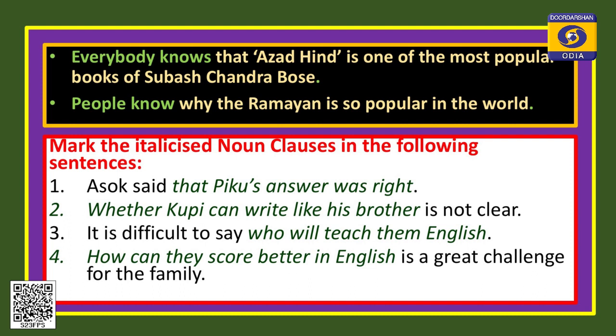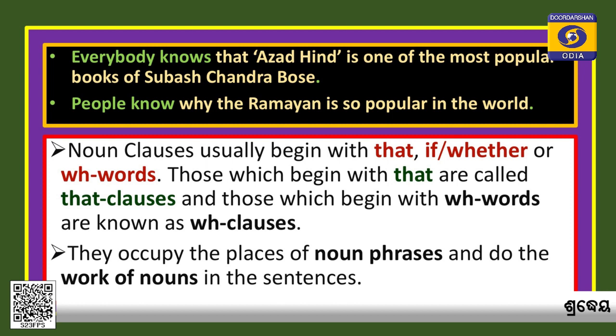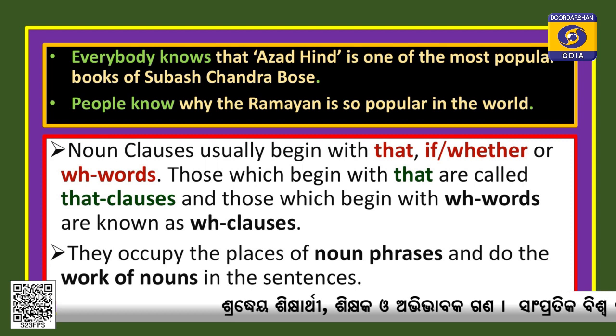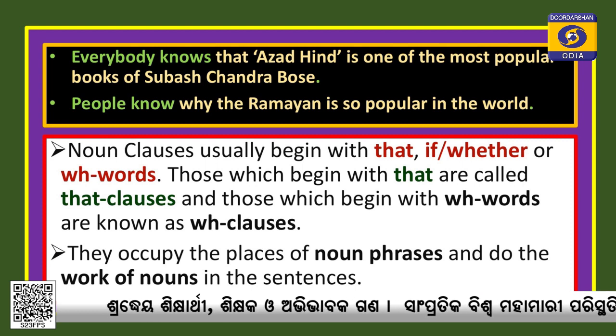So, my dear students, now you look at the clauses. They begin with words like that, whether, who, how. These are all noun clauses and they function like nouns, and they begin with relative pronouns and WH words. Noun clauses usually begin with that, if or whether or WH words.